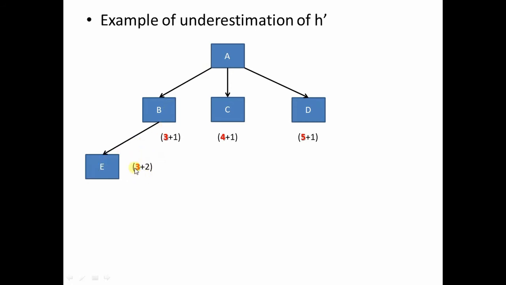So the F dash of E happens to be 5. At this point, if you consider other eligible candidates, you realize that node C also has an F dash value equal to 5. So E and C both have F dash value equal to 5, right? So actually the A star algorithm can select either C or E.